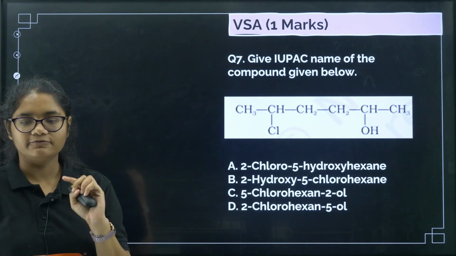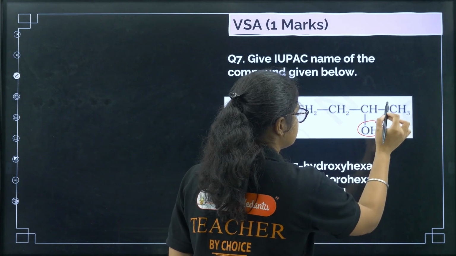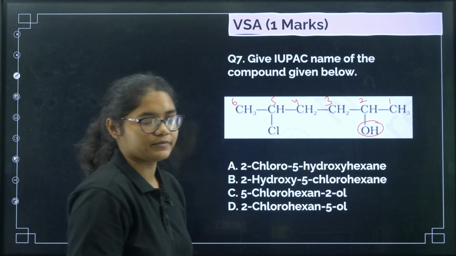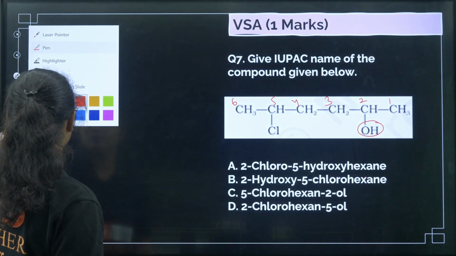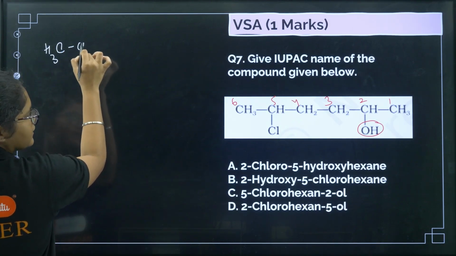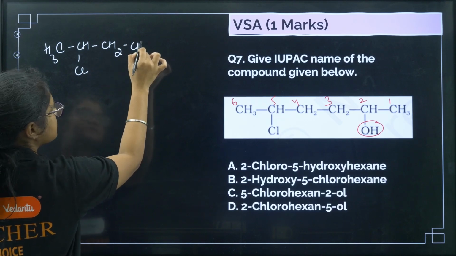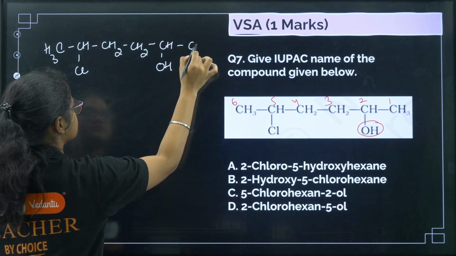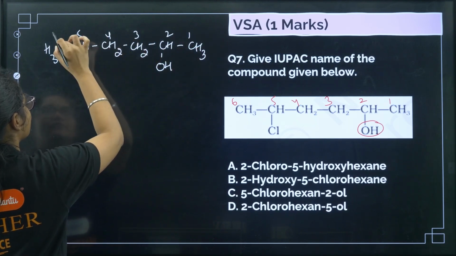For the IUPAC name, first you need to number it. We need to number it in such a way that OH gets the least number: 1, 2, 3, 4, 5 and 6. Let me draw this compound again, it might not be visible clearly. CH3, CHCl, CH2, CH2, CHOH, CH3, right? So 1, 2, 3, 4, 5 and 6.